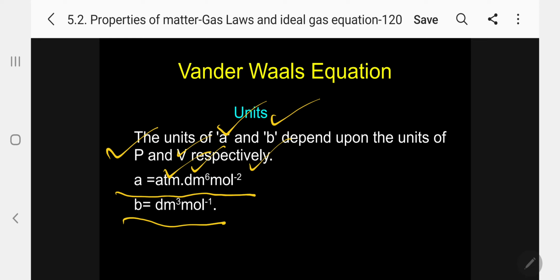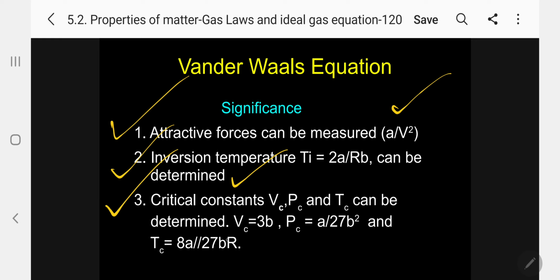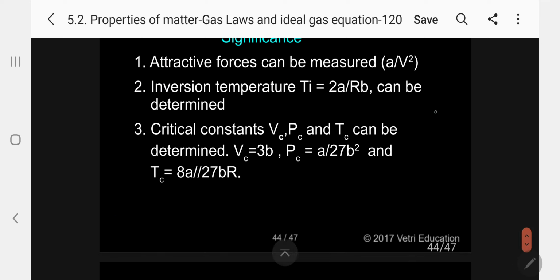We are going to discuss them at later stages, under the cooling of gases and conversion into liquid. Here Vc is the critical volume, Pc the pressure and Tc the temperature: Vc = 3B, Pc = A/27B² and Tc = 8A/27BR. Small a and small b are van der Waals constants. So these are the significance.